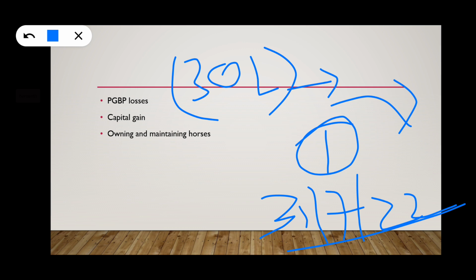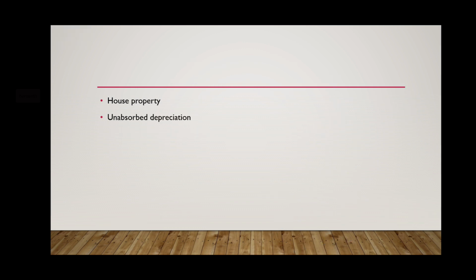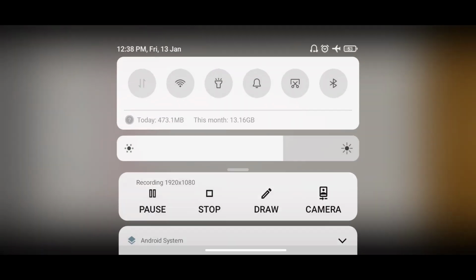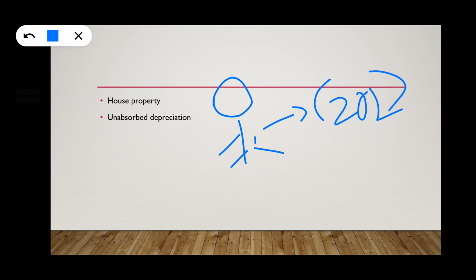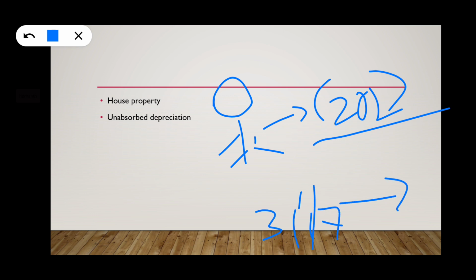That is, house property loss. For example, he has a house property loss of 20 lakhs. His due date is 31 7. He has filed the return on 31 10 2022.